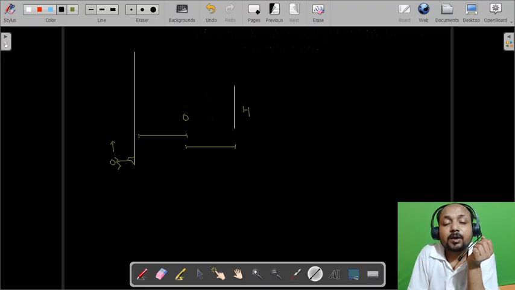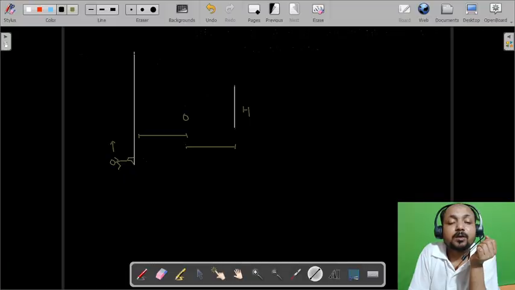So this is the incident ray that we are talking about. Now let's say this is reflected to this direction at this place, and here also it is reflected to this direction at this place. So we have to just find out this length. This will be the length of road for which the observer will be able to see the image.